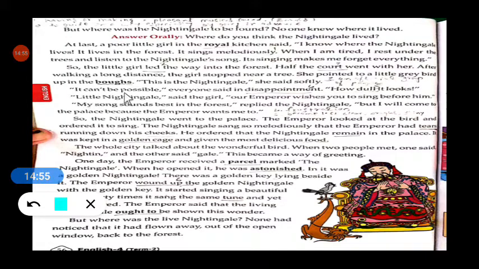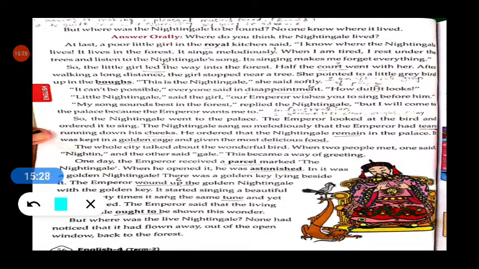"Can it be possible?" everyone said in disappointment. See, when the servants looked at the bird, they said, it can't be possible. It's impossible. And they said it in disappointment. Disappointment means frustration. They thought that catching that nightingale was too difficult.